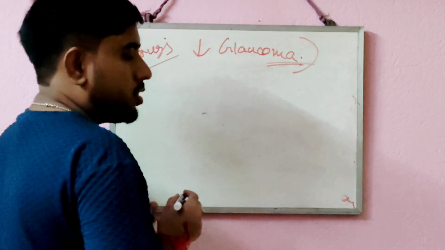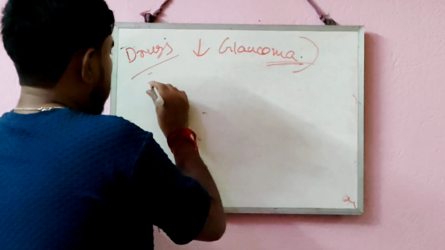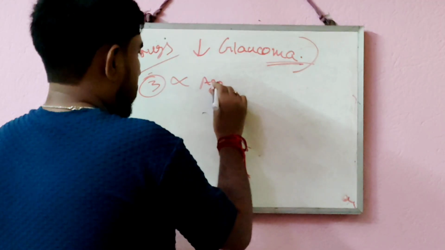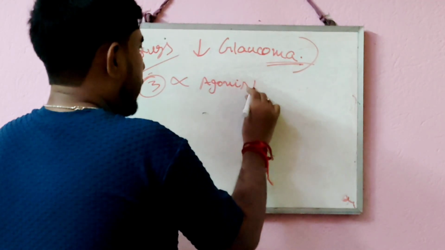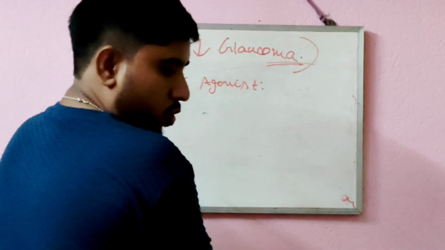The third type of drugs that can be used to treat glaucoma are alpha agonists. Alpha agonist drugs also can be used to treat glaucoma.